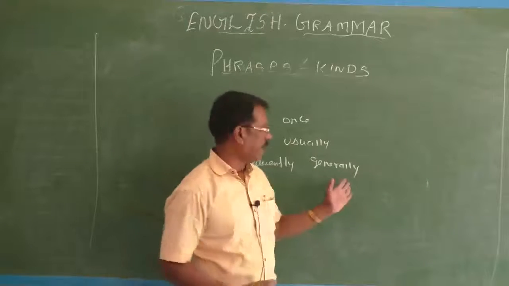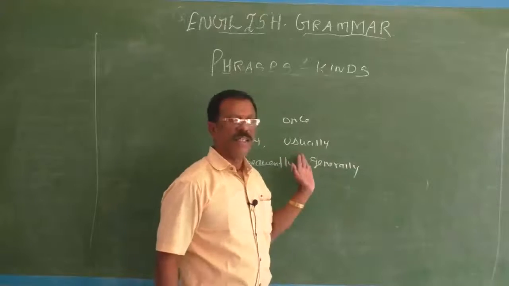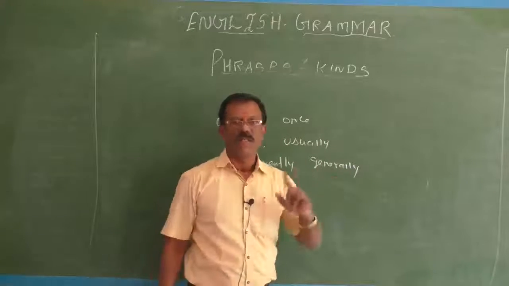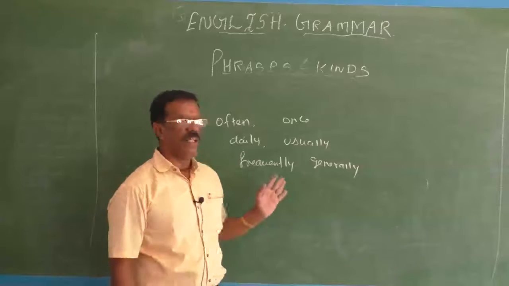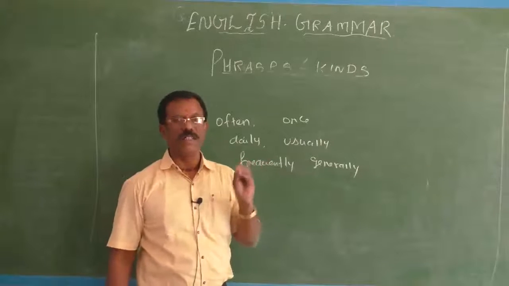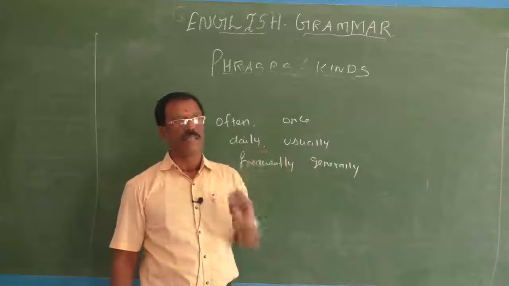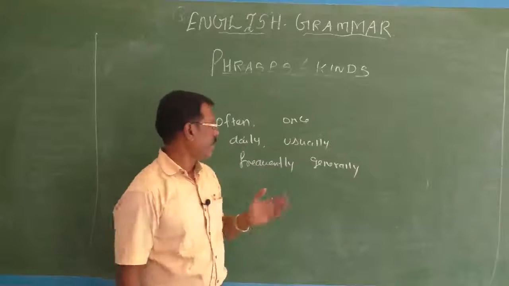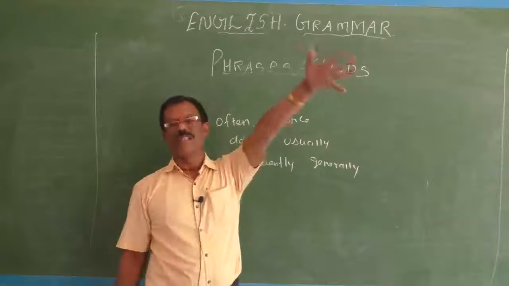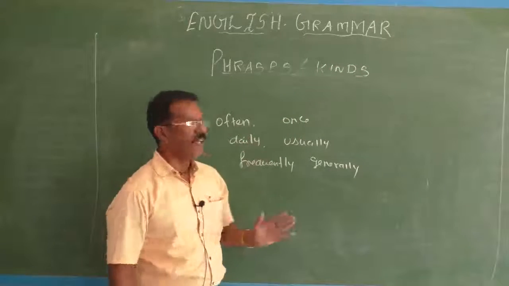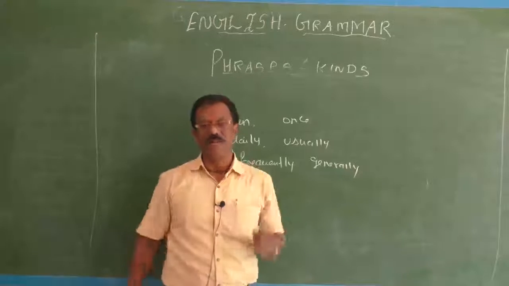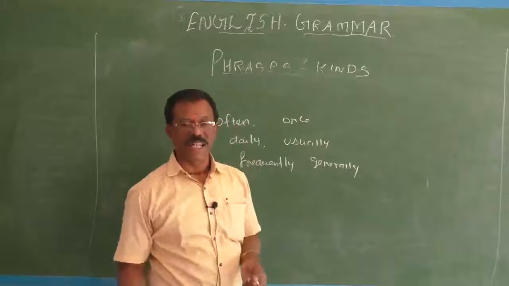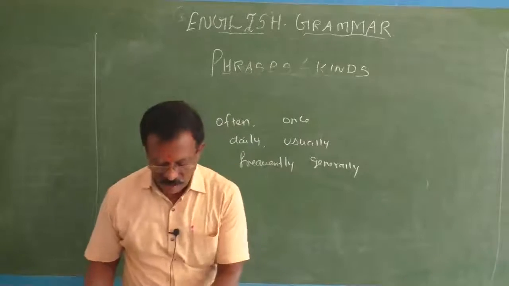These are in general, usually, that is in a usual manner, once in a time, frequently, often. When you do some works regularly, in a regular manner, you can say frequently. He frequently visits the library. So in this way, we have many adverbs. These adverbs are used in our day-to-day life to describe the nature of verbs.